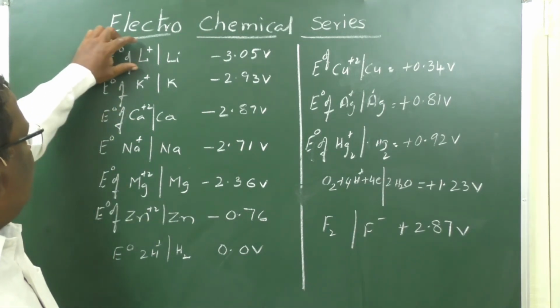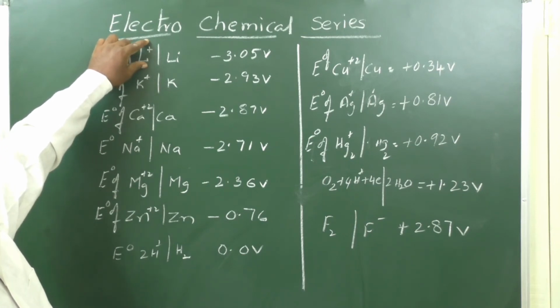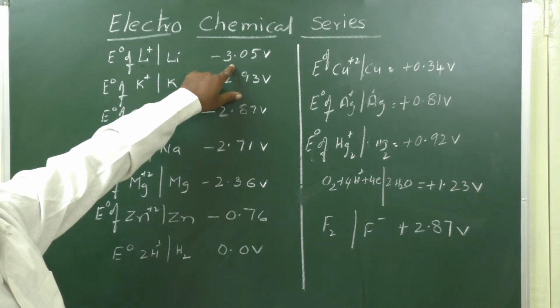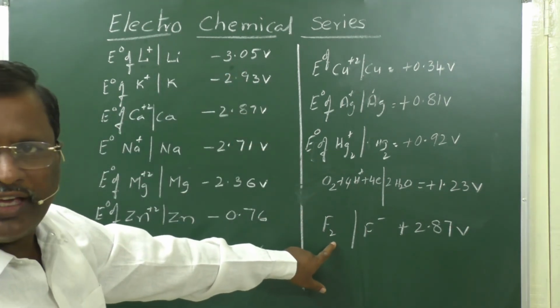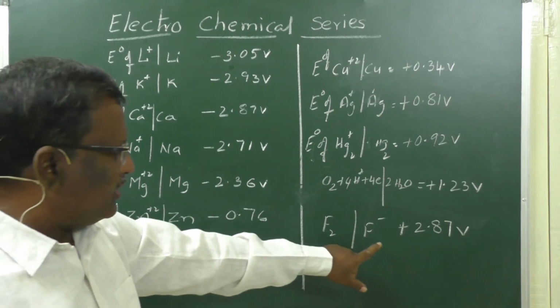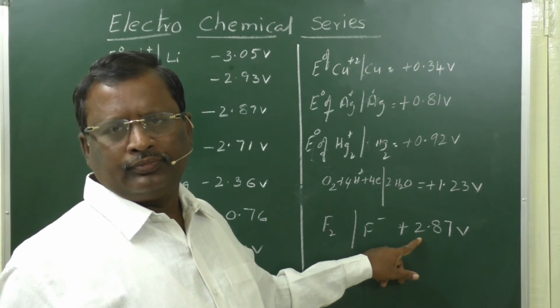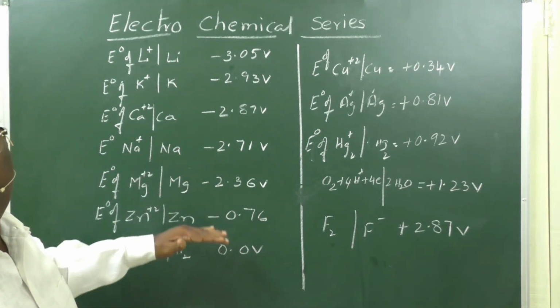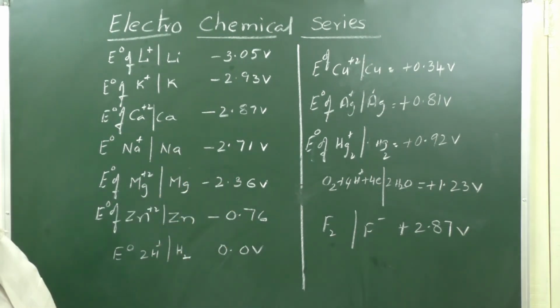At the top of the list we have lithium, a powerful reducing agent, an easily oxidizable element. Lithium's reduction potential is found to be minus 3.05, whereas fluorine, a highly oxidizing element, has the highest reduction potential, 2.87. So here the reduction potentials are gradually increasing. That means the negative sign decreasing means increasing in magnitude mathematically.